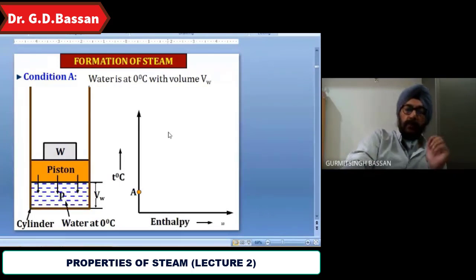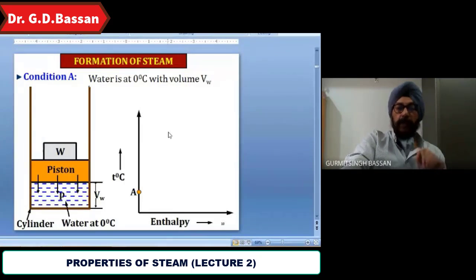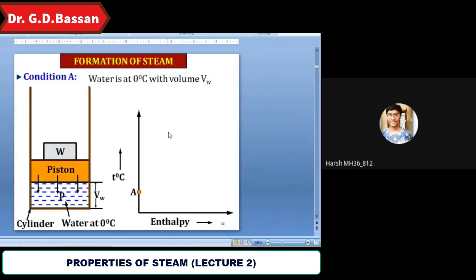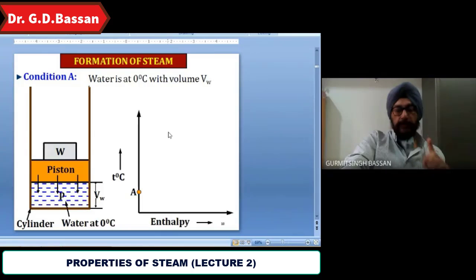As you go on applying the heat, what will happen? 0 degree water we have kept in the piston cylinder. Specific volume of water is there. Now we are giving it heat, so what will happen first?